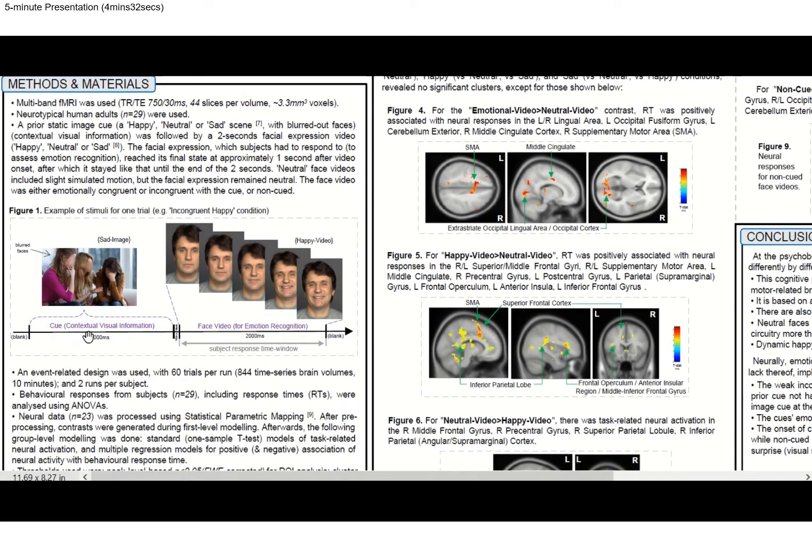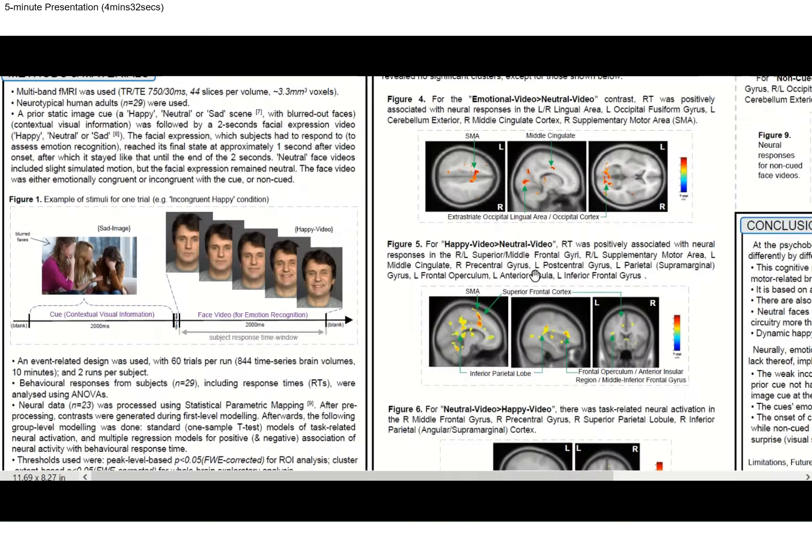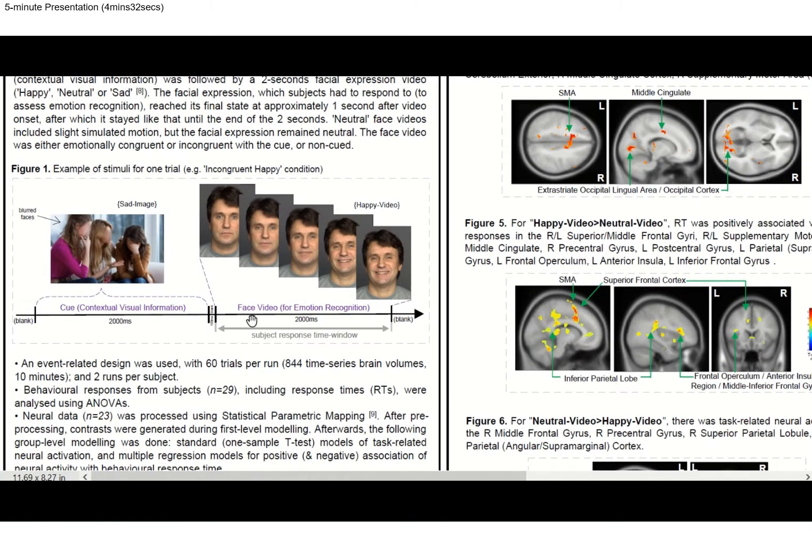So for a single trial, a 2 second video of a facial expression was presented, which could be either happy or neutral or sad. This was to test for emotion recognition. This was preceded by a static image, a scene of people with blurred out faces, as shown here, which is the contextual cue, the contextual visual information. Again, this could be either happy, neutral or sad, and in some conditions there were no cues present. It was just the face video being presented. And so subjects had to press the correct button indicating the emotion of the face video within the face video time window.